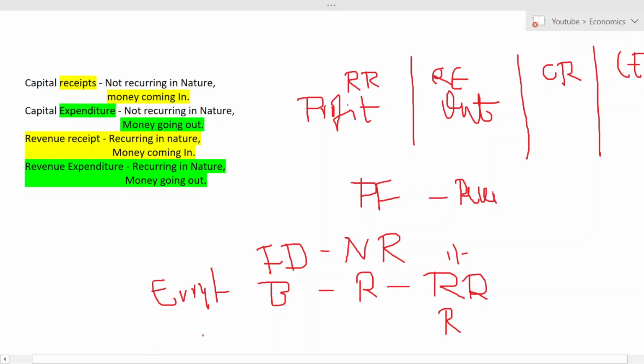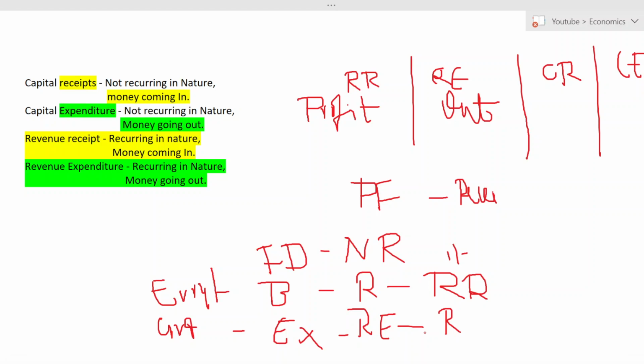Let me assume that I have to buy groceries every month for household purposes. When I'm buying, it is an expense for me, so money is going out. Here I can call it revenue expenditure. From the point of view of the government, they will expand, like they will construct roads, buildings, transport highways and all. So that is the expansion.